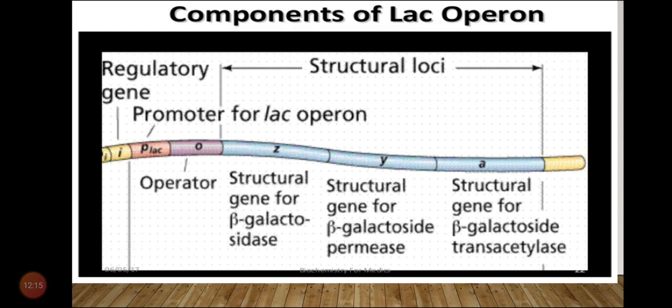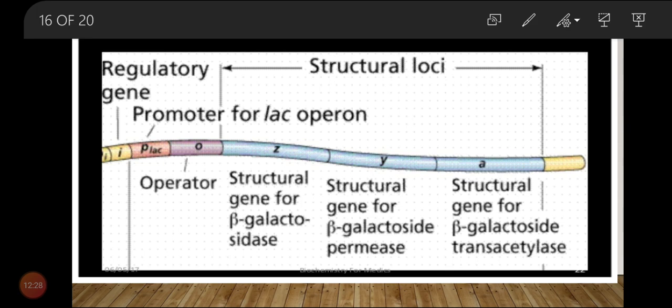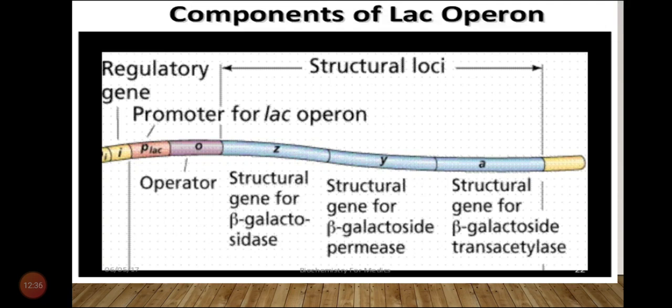Now, what is this repressor protein? The repressor protein is produced by the action of I, the regulator gene. We will study this lac operon in much more detail, but for the time being, remember the repressor protein is produced by the action of the regulator gene, denoted by I.